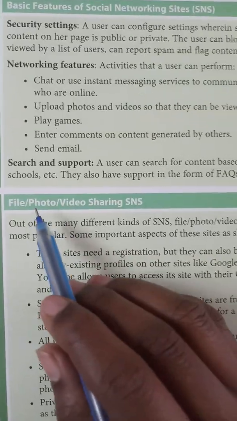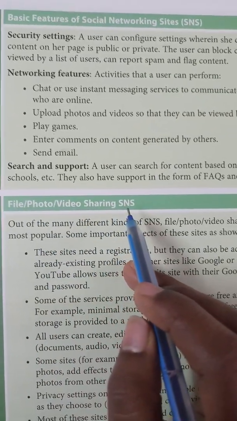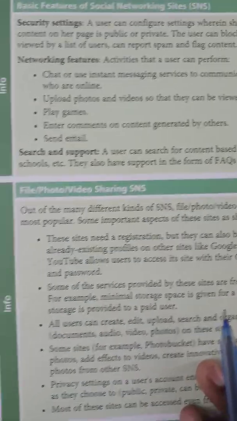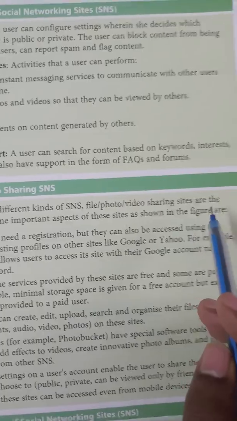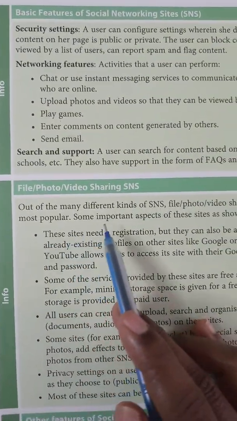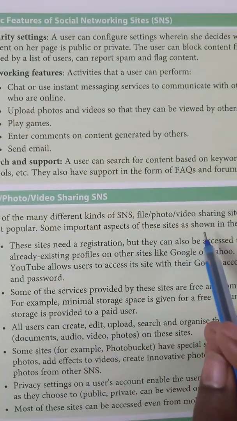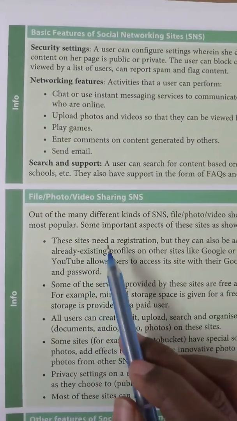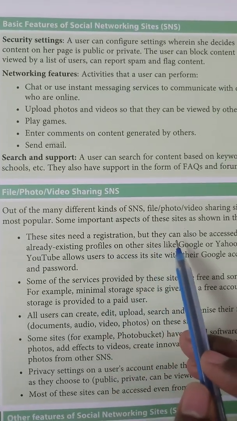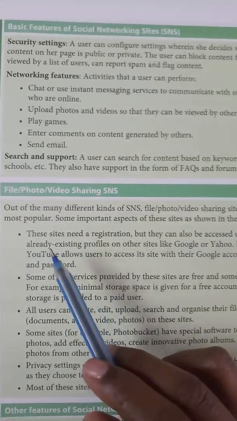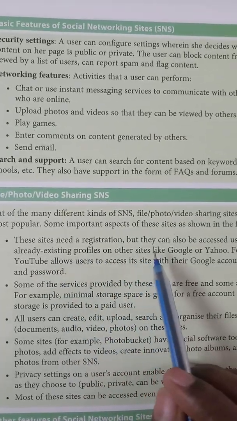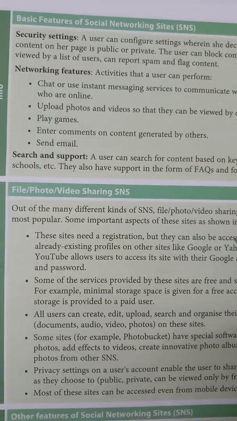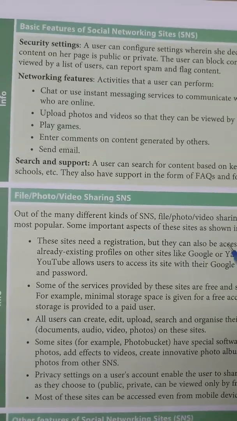Next one is file, photo, video sharing SNS. SNS means social networking sites. Out of many different kinds of SNS, file, photo, video sharing sites are the most popular. Some important aspects of these sites are shown in the figure. These sites need a registration, but they can also be accessed using the already existing profiles, like Google or Yahoo. So nowadays Instagram, Facebook, WhatsApp are becoming very popular.